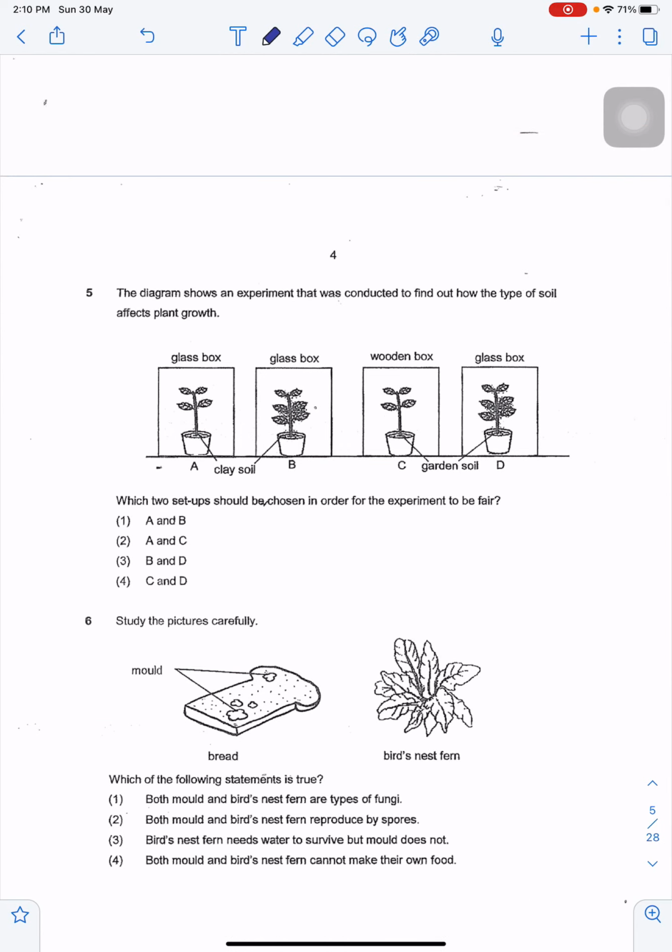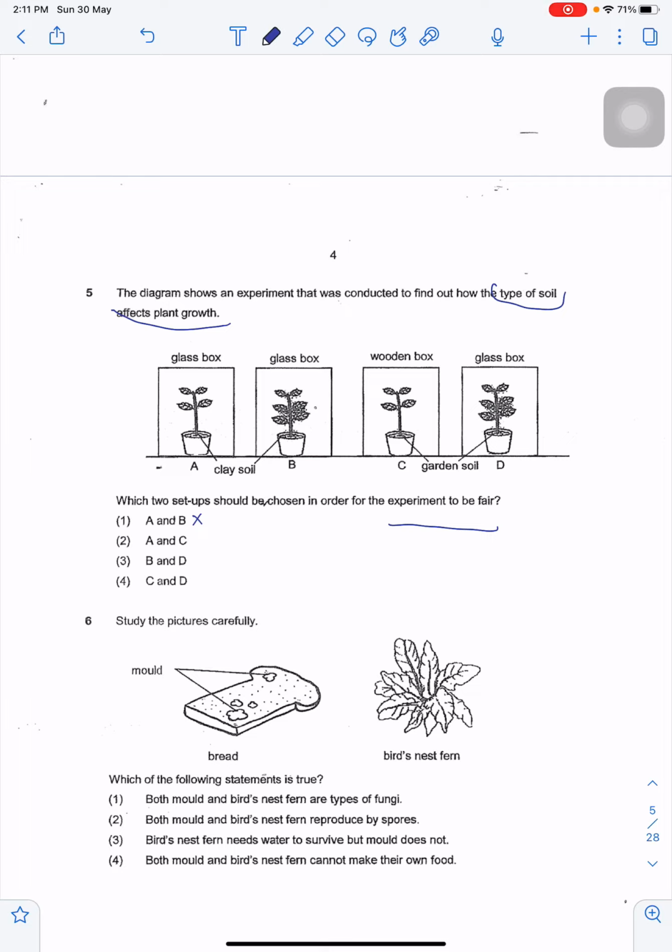For question 5, the diagram shows an experiment that was conducted to find out how the type of soil affects plant growth. Which 2 setups should be chosen in order for the experiment to be fair? For an experiment to be fair, only the type of thing that we want to find out has to be changed. So in this case, it's type of soil. The rest of the variables would have to remain the same. So let's see A and B. For A and B, they're both clay soil, so that will not work. The type of soil needs to be different.